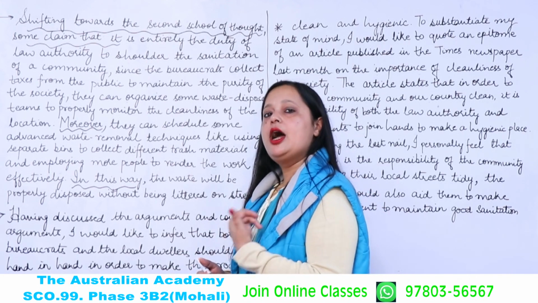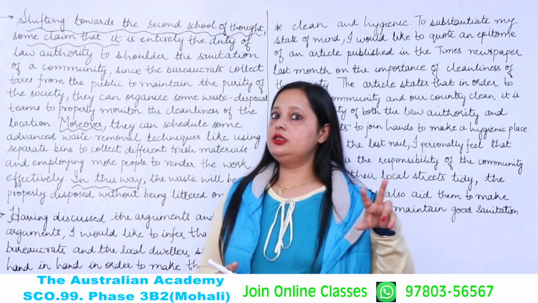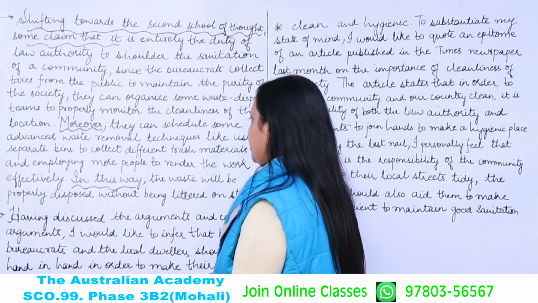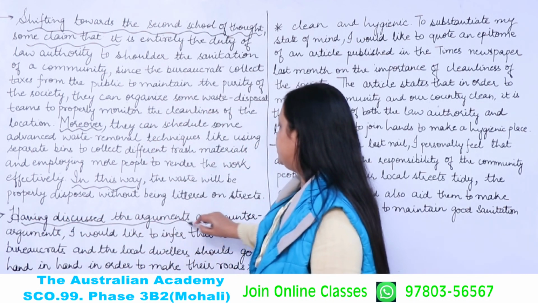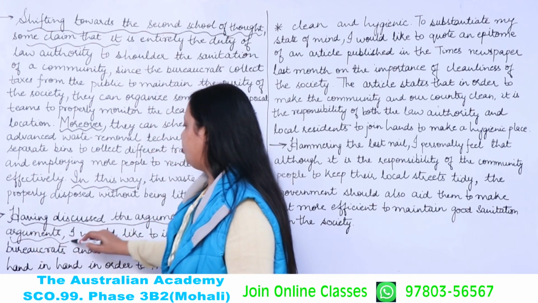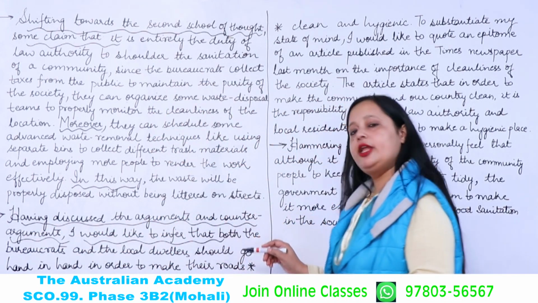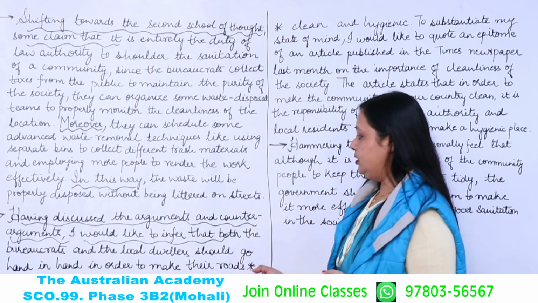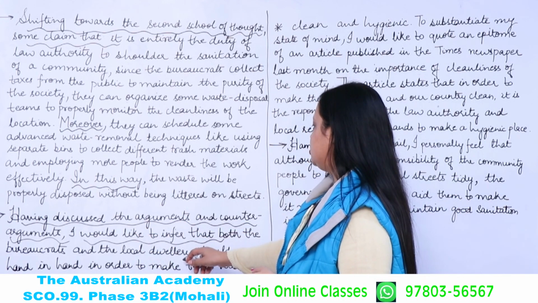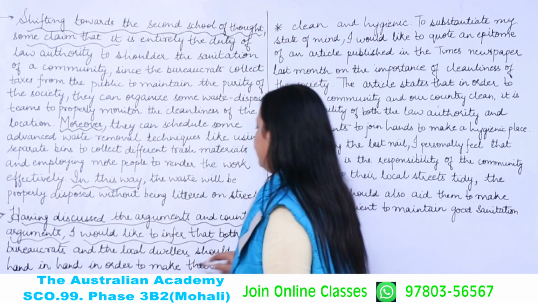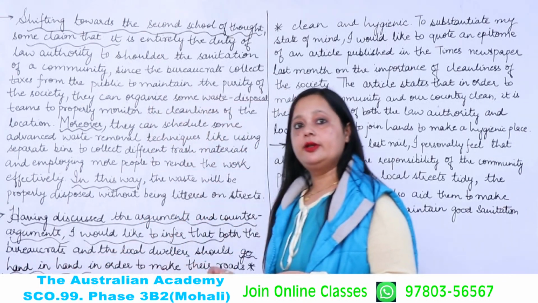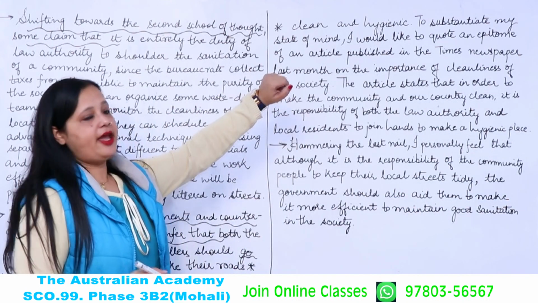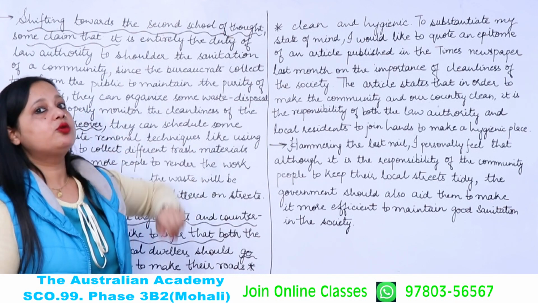Now it's my opinion. After discussing both of the opinions individually, only then should you give your personal opinion. So I'm going to start my personal opinion like this: having discussed the arguments and counter arguments, meaning after discussing both viewpoints, I would like to infer that. Till there I have taken from the format only, and now I am using my opinion that both the bureaucrats and the local dwellers should go hand in hand. Go hand in hand is an idiom, meaning work together, in order to make their roads clean and hygienic. So this is my opinion that both are equally responsible.